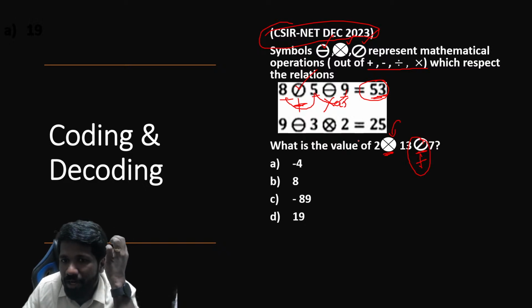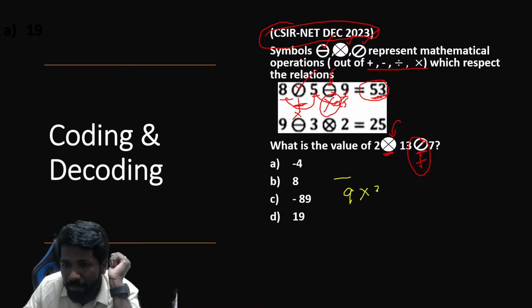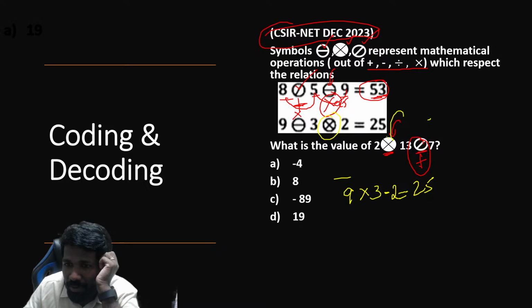Now this symbol we need to find. We already understood that the meaning of this symbol is multiplication, so here you can write multiplication. I will use another color. So 9 multiplied by 3 is 27. What do we do with 27 to get 25? We have to subtract 2, right? So this is subtraction, we understood. So this symbol is subtraction.